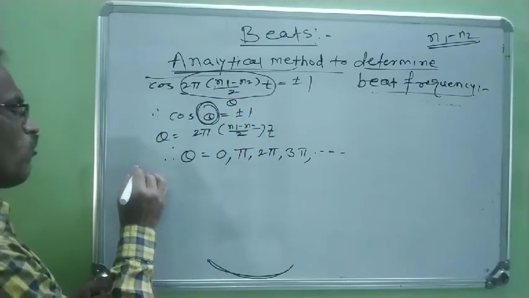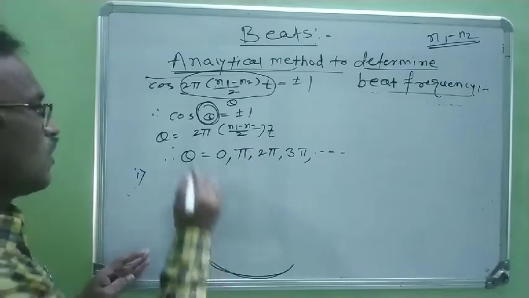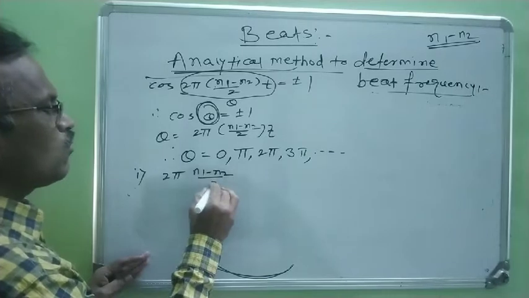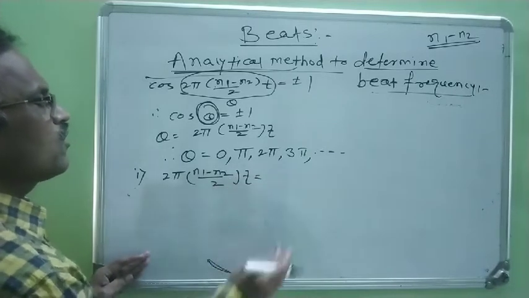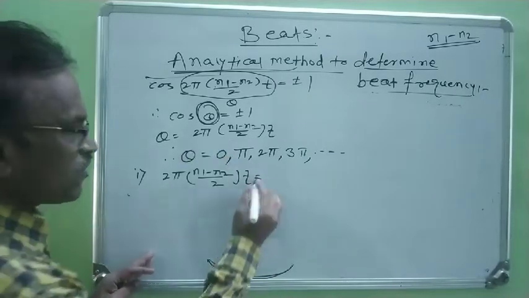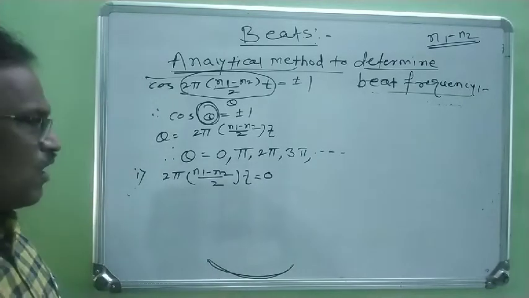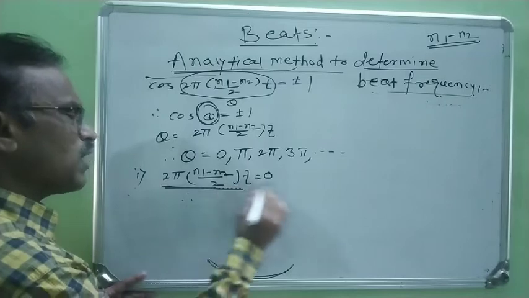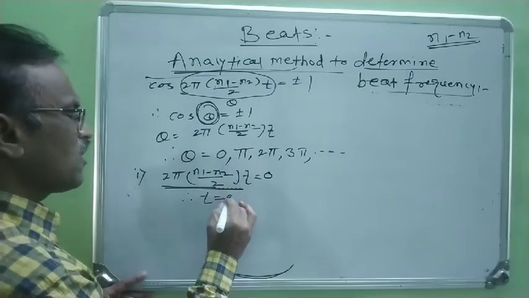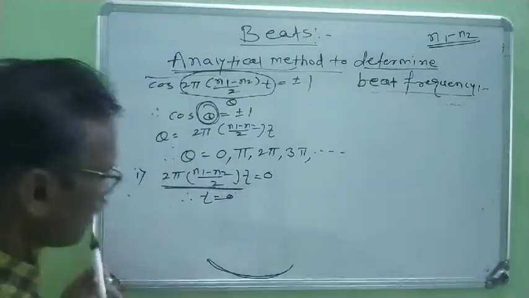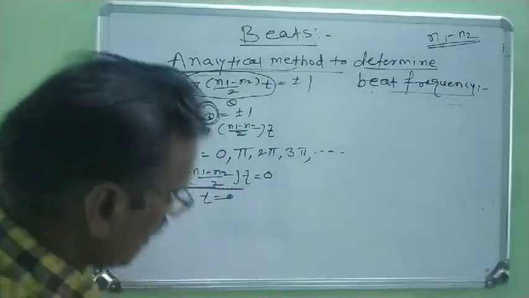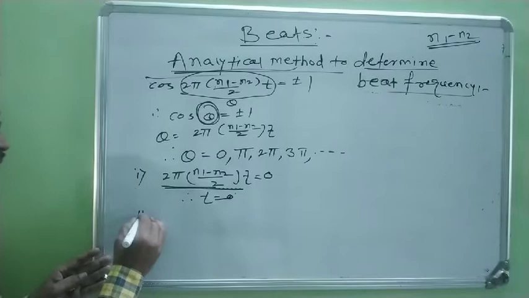Therefore, we consider the first condition: 2 pi in bracket (n1 minus n2) by 2 into T is equal to the first angle, 0. Therefore t is equal to 0, means the time interval small t is equal to 0. We consider the second case.